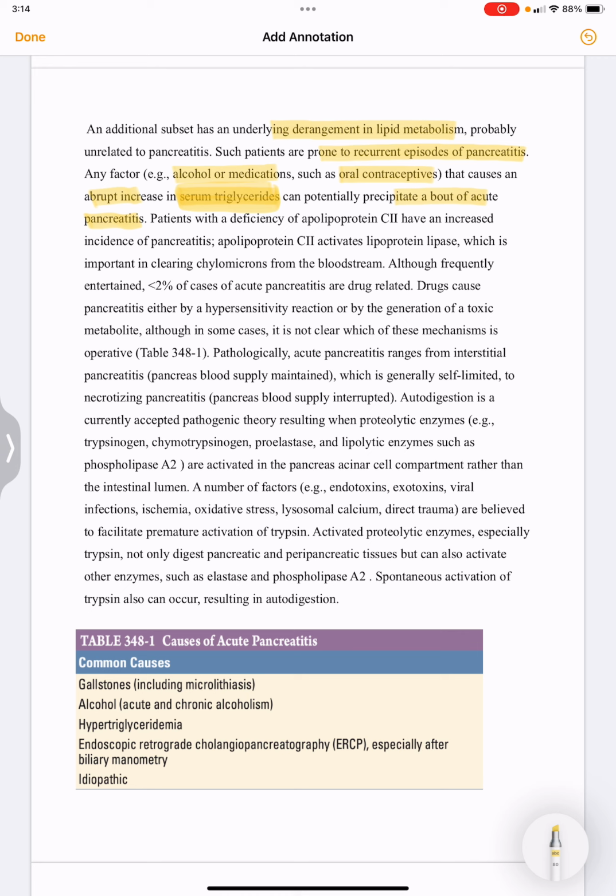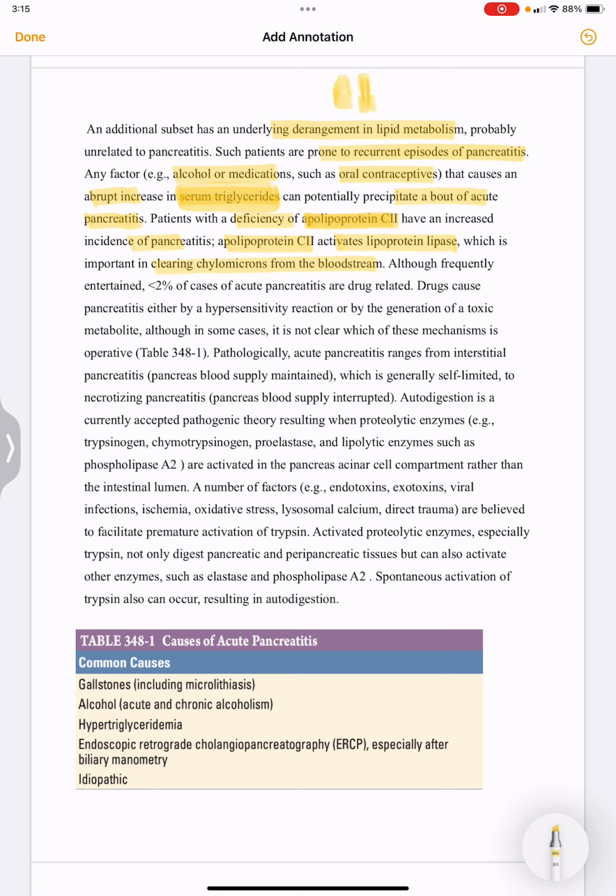And apart from drugs and alcohol, a patient with a deficiency of apolipoprotein C2 also has an increased incidence of pancreatitis. So what is this apolipoprotein C2? It activates lipoprotein lipase, which is important in clearing chylomicrons from the bloodstream.